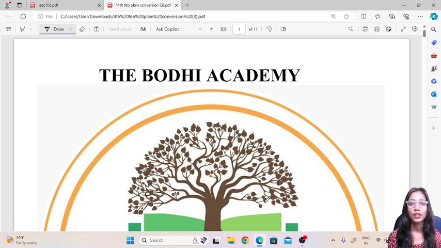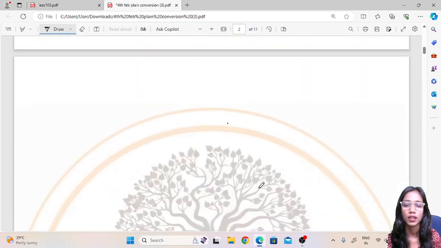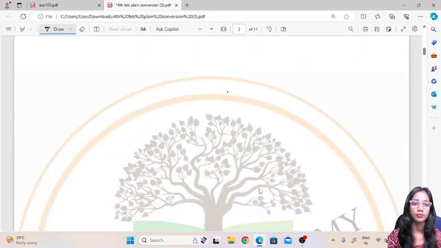Today we are going to continue with the chapter from 9th Standard Science textbook, that is chapter number 3, Atoms and Molecules. We have already seen some concepts about an atom, like the definition of an atom. Today we are going to study more concepts about the atom, and the first concept which we are going to study is the atomic mass.